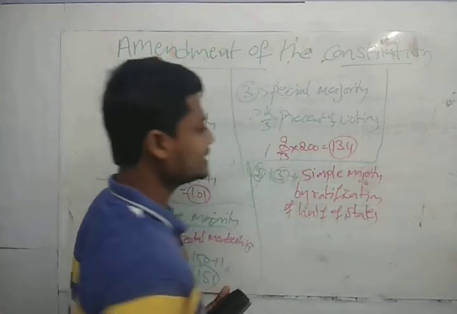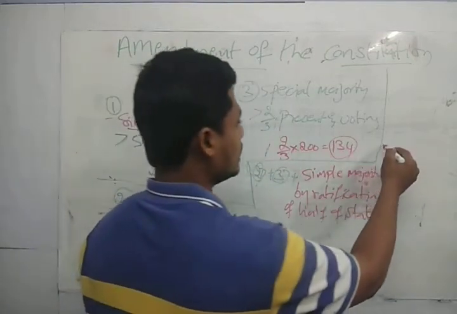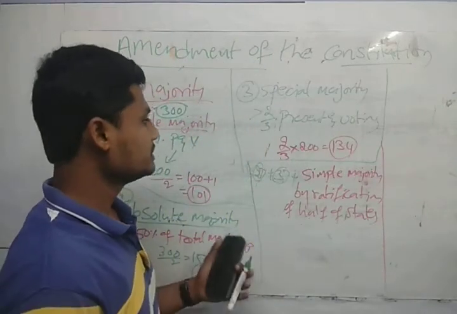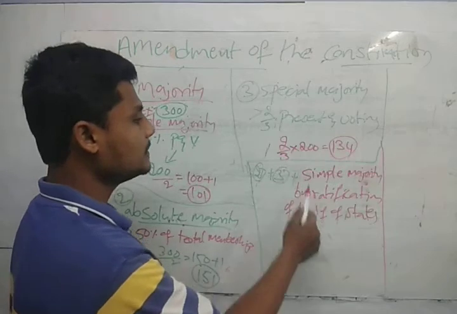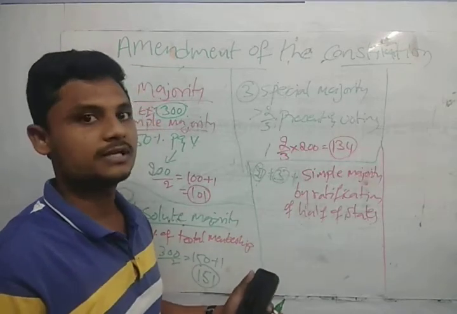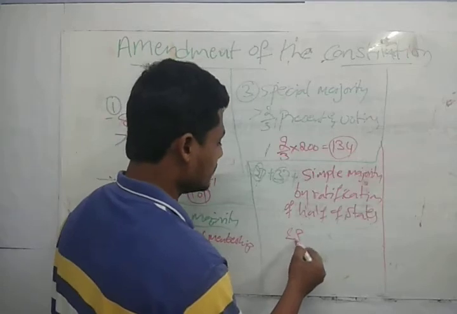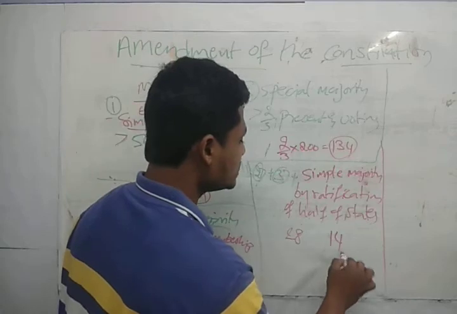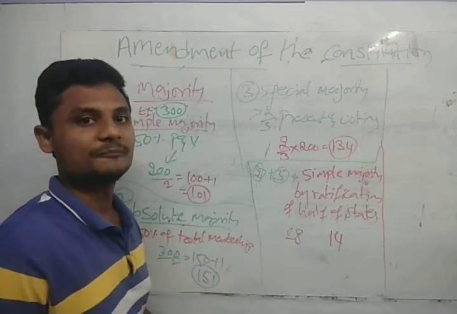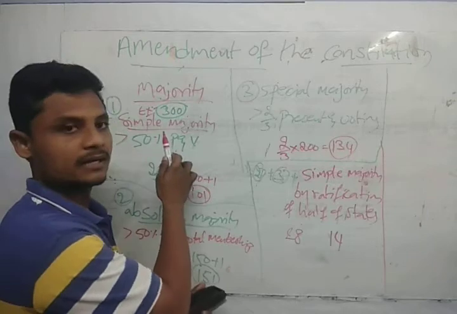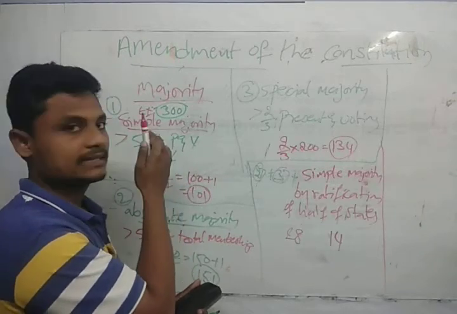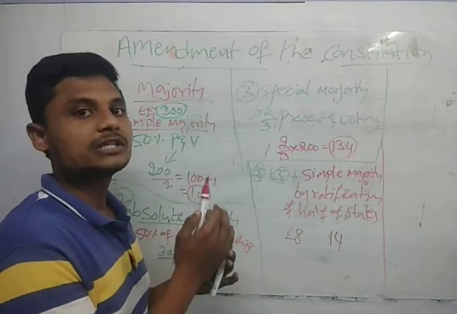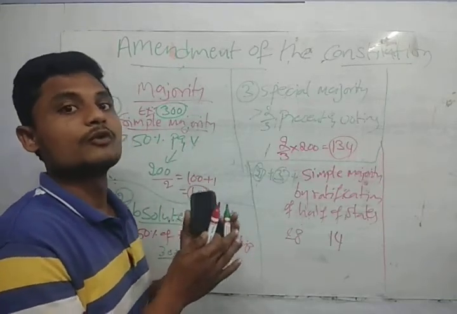So, guys, if there is a provision regarding the federal structure, which includes the states also, then it should be passed by the special majority and a simple majority by ratification of half of the states. Like we have 28 states, but it is enough to be passed with 14 states. These 14 states should pass that bill by simple majority. If a state like Telangana passes the bill by simple majority, it is enough.